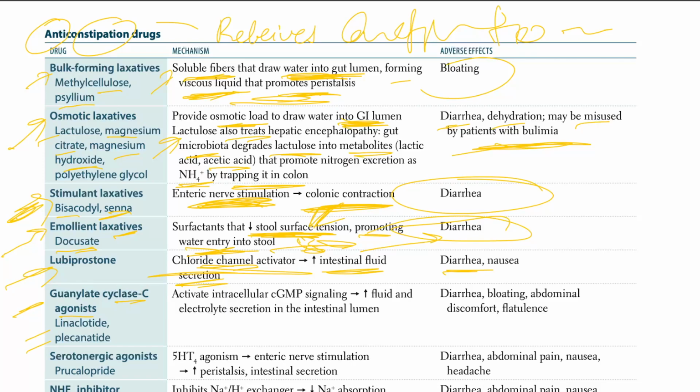Well, it activates intracellular cyclic GMP signaling, causes increase in fluid and electrolyte secretion in the intestinal lumen. Again, simple thing. Guanylate cyclase C activates cyclic GMP, causes more fluid and electrolytes to come to the lumen. Causes diarrhea, bloating, abdominal pain, discomfort, flatulence.